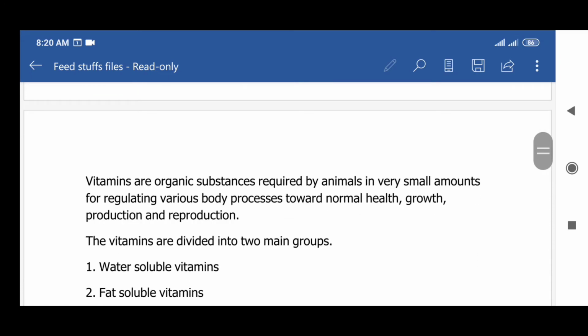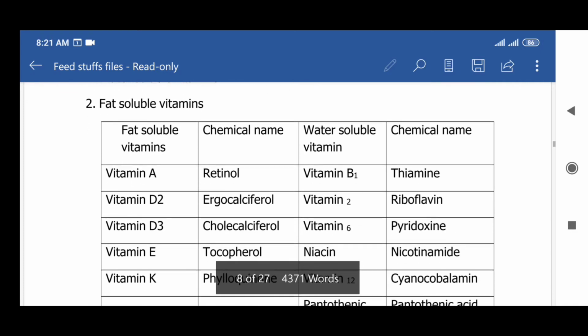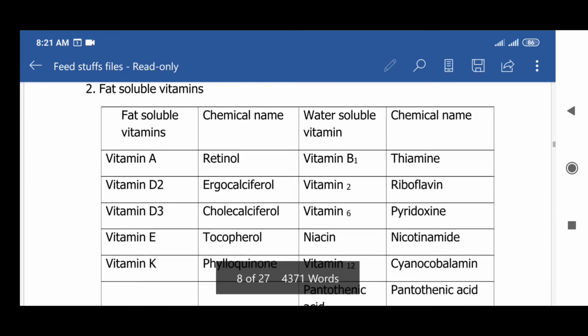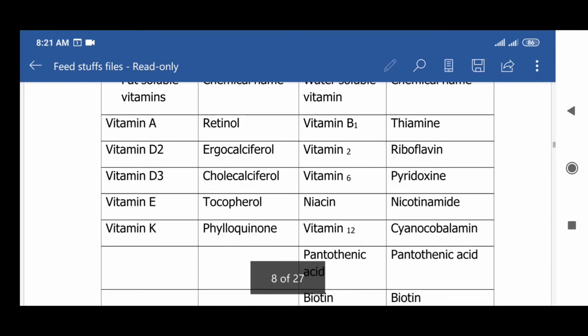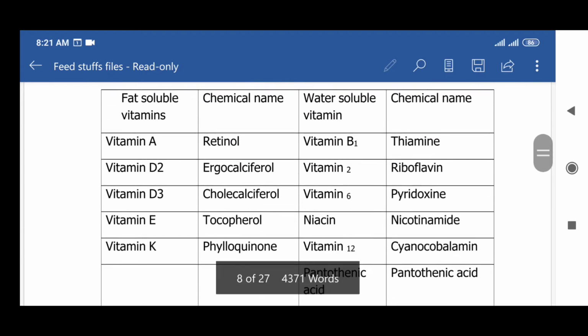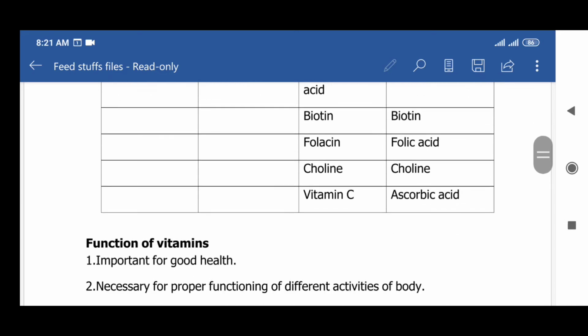And the next is vitamins. Vitamins are organic substances required by animals in small amounts for regulating various body processes towards normal health, growth, production, and reproduction. Vitamins are divided into two groups: water soluble and fat soluble. Fat soluble vitamins are A, D, E, K, with chemical names retinol, calciferol, tocopherol, and phylloquinone. The water soluble vitamins are B and C. Vitamin B is called thiamine, and vitamin C is called ascorbic acid.